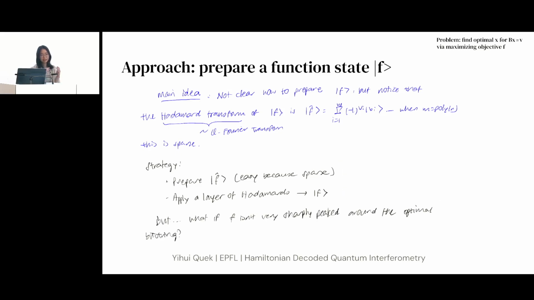Okay, you can also think of actually improving this protocol, because all you do is you prepare this function state f. But what if there are two bit strings that have approximately equal values? Then you might, with some probability, get the slightly suboptimal bit string, because f of x1 is quite close to f of x2. So the objective function f might not be very sharply peaked around the optimal bit string. So instead of preparing the function state f, we can also prepare f to the L.